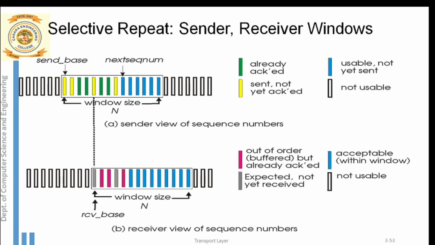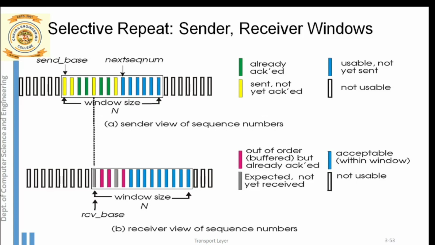You can also notice here how the receiver window is maintained. Again, the same, around 14 packets are there. As and when the packets are received, the packets are stored inside the buffer or delivered to the application layer at the receiver side. So the receiver will slide his window only after he receives the proper packet.